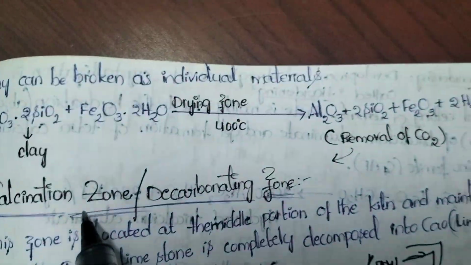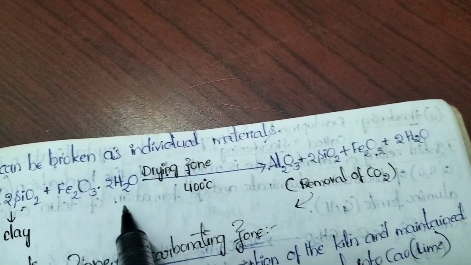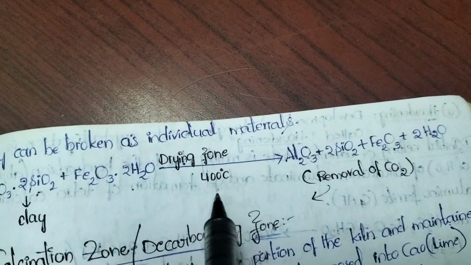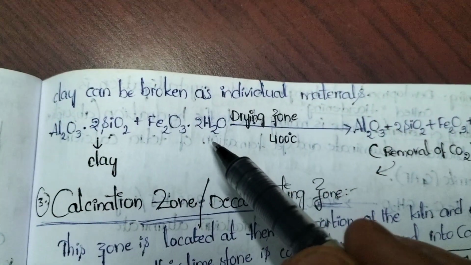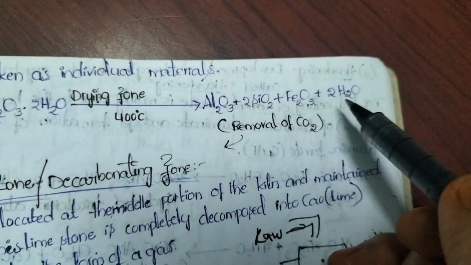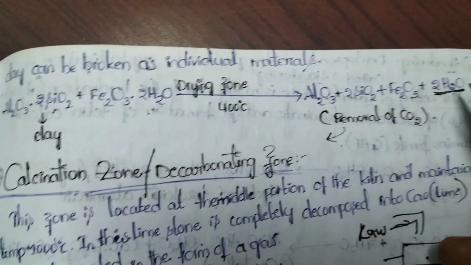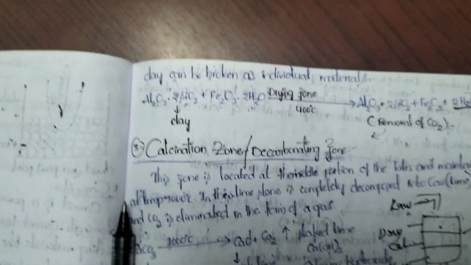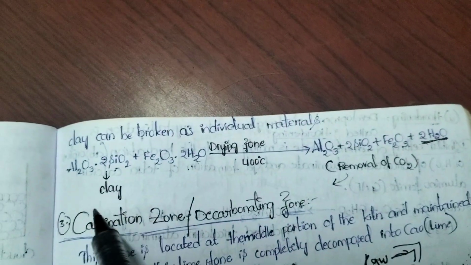Here in this process some chemical reaction happens. Look into that chemical reaction. Here these are the materials which are present in clay. It is the water. Whenever we treat this water with argillaceous materials at 400 degrees C, that will be separated. Observe here, in the reactant side water is in combined form. In the product side water is separated from that. So to remove the water, we should treat the raw materials in the drying zone. In the drying zone, we can remove the water. So this is the reaction at the drying zone.